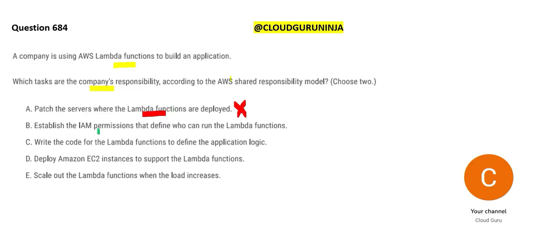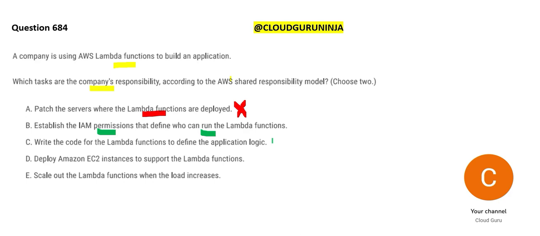Option B: establish IAM permissions to define who can run. See, for a Lambda function, you would not give access to everybody to run. Suppose that Lambda function is running some jobs, extracting some confidential PII data like social security numbers, Aadhaar card numbers, or bank account numbers. Would you give access to everybody?